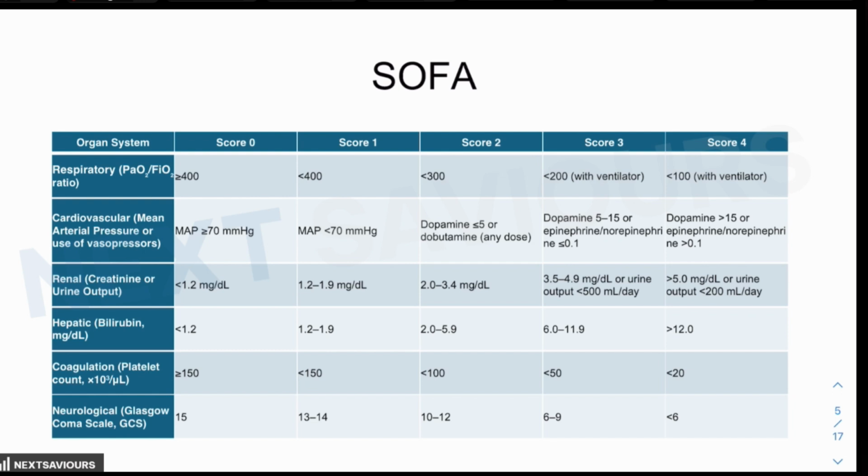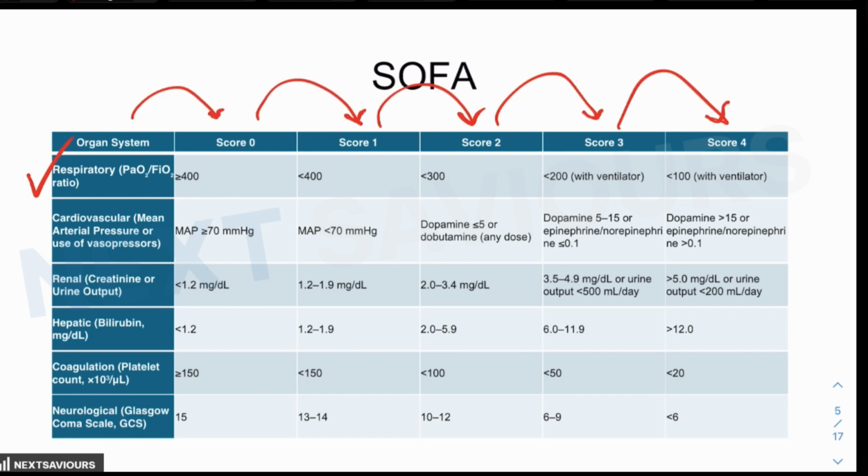As you can see very clearly, there is involvement of organs, and on the basis of that organ involvement, the scores are assigned. The abnormalities of the respiratory system are identified by the ratio of the partial pressure of oxygen and FiO2. The cardiovascular abnormalities are based on the mean arterial pressure and the use of vasopressors. The renal abnormalities are based on creatinine or urine output, the hepatic on the measurement of bilirubin, the coagulation profile on the platelet count, and finally the neurological status is based on the Glasgow Coma Scale.